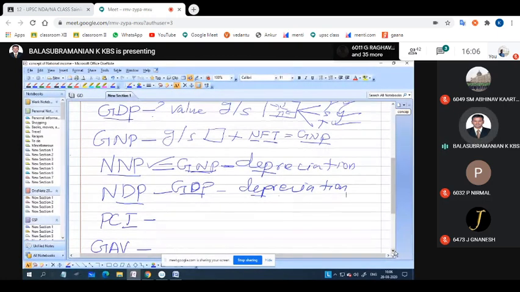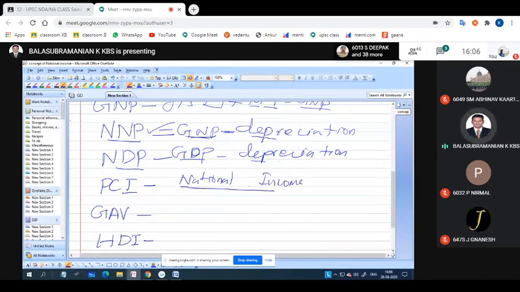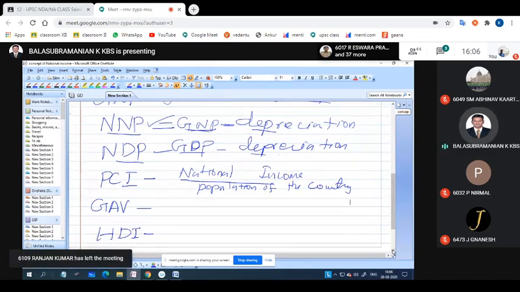Then you know PCI, per capita income, which we studied in the 10th class. How do you calculate per capita income? National income divided by the total population of the country. Very good. Population of the country, which is known as per capita income. So which I have discussed, the first four may be asked in exams. Please go through these points. I will update all these things.